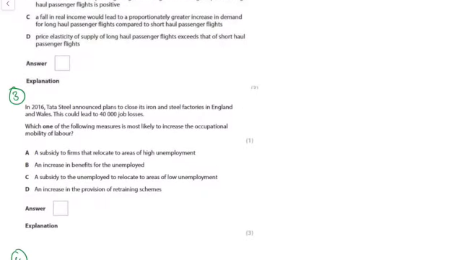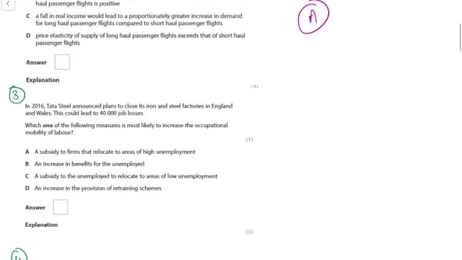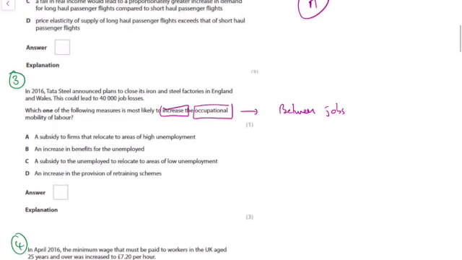Question 3. In 2016, Tata Steel. So the right answer to that one is A. In 2016, Tata Steel announced plans to close its iron and steel factories in England, could lead to 40,000 job losses, which is going to increase the occupational mobility of labour. Now, occupational mobility means between jobs. So it makes it easier for workers to move from one job, like as a coal miner, to another job as an IT technician. So it's getting workers to move from one job to another.